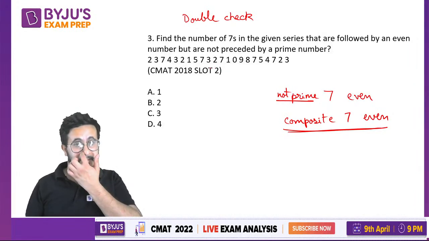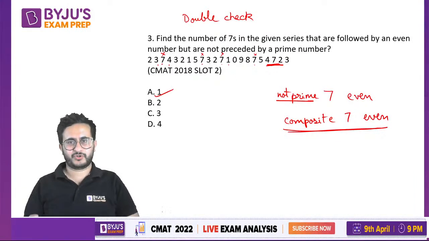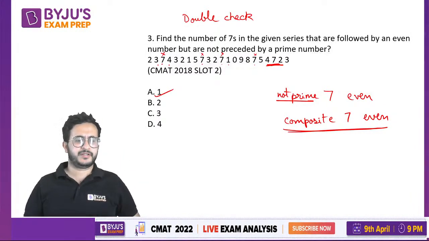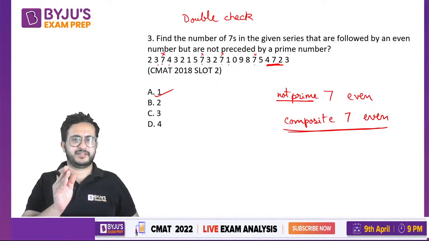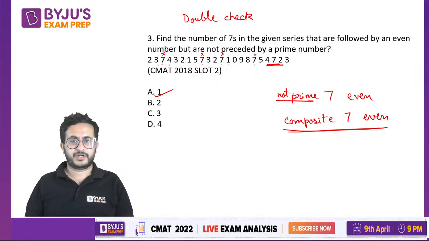So let us see, count the number of sevens. So first 7 is here, right? It is even, but it is prime, so we will not count this. 7, this is odd. Then we have 7, again odd. 7, then we have odd. 7, even and composite. So there is just one such 7. So it was still a shorter text, and there were just 5 sevens and only one followed the criteria. Sometimes there could be a digit that could appear 9, 10 times, and then you have to count. All right, so that was an easy one.